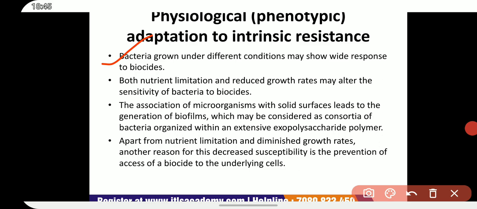Bacteria grown under different conditions may show wide response to biocides. For example, flattened cells of Staphylococcus aureus obtained by repeated subculturing in glycerol containing media are more resistant to benzyl penicillin and higher phenols.